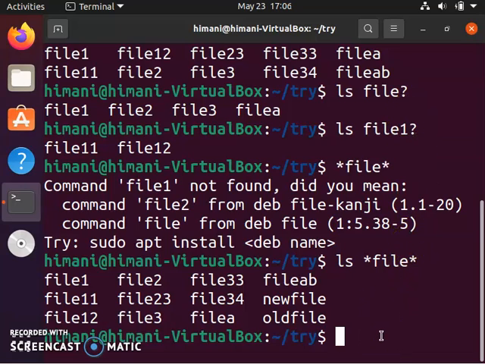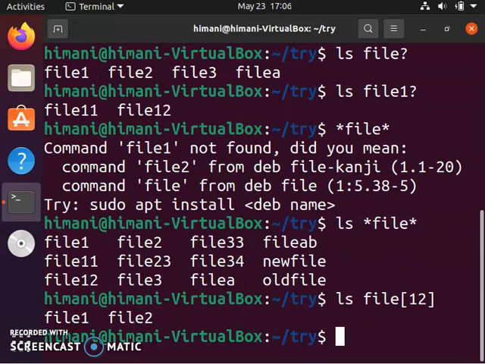Then we have the bracket, or the character class. Suppose I want to fetch those files which have either 1 or 2, then I will use this character class. It is going to fetch all the files which have either 1 or 2. A character class replaces a single character, but that character can only take the values mentioned within the brackets. So file1 or file2, only two names are allowed.